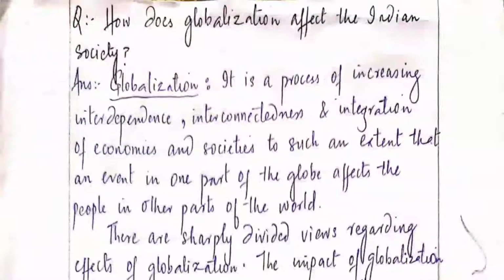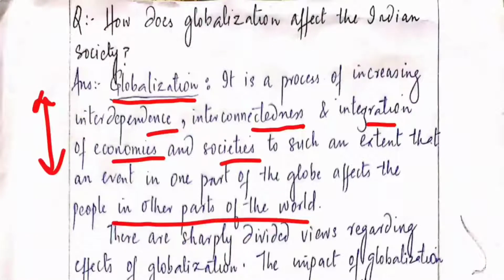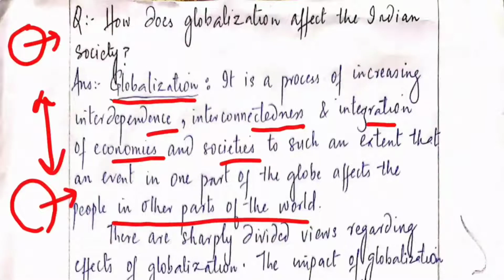So before starting this question, we should first know what globalization is. It is simply a process of increasing the interdependence, interconnectedness, and integration of the economies and societies to such an extent that an event in one part can globally affect the people in another part of the world. So it connects the economies in such a way that any happening in one part of the world can affect the economy in another part of the world. This is what we call globalization.